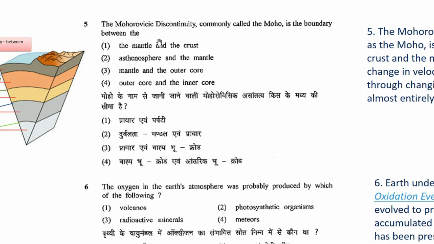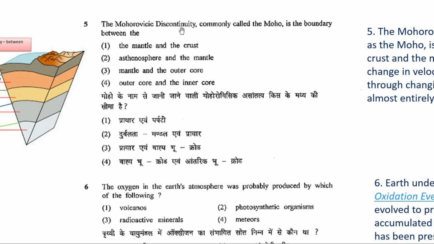We all know that this is simple physics. The same happens here. So wherever there is a change in the speed of the wave, there we say that there is a discontinuity. It may be between your crust and mantle, or your mantle and core.